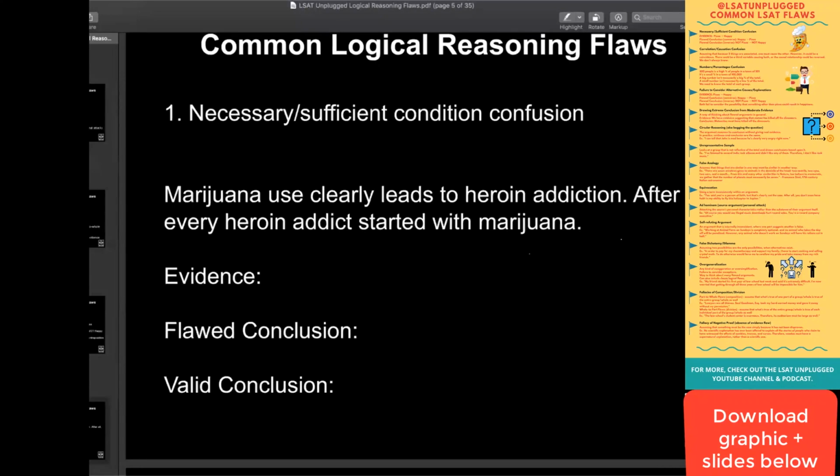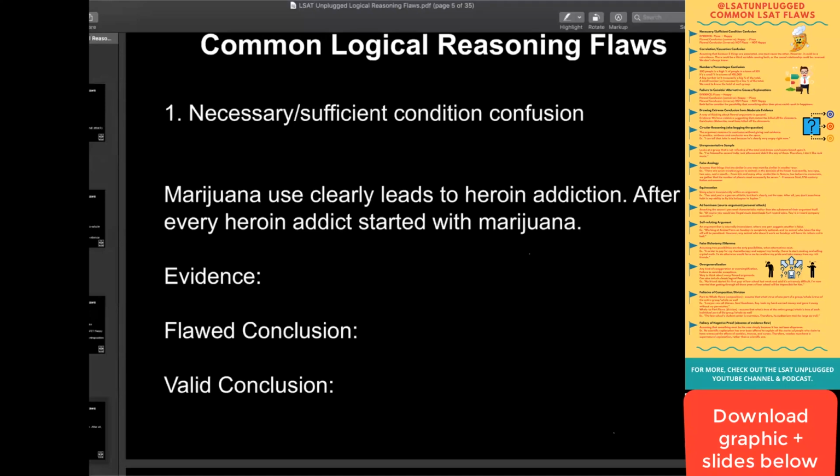So let's diagram this. I left here some blanks and we can fill in what's the evidence, what's the flawed conclusion, and then we'll take a moment to figure out the valid conclusion. And so yeah, Jasmine, exactly. The first sentence, marijuana use clearly leads to heroin addiction, is the conclusion in this argument. So I'll diagram here in the chat. Evidence is every heroin addict started with marijuana. So if you are a heroin addict, we know that you had marijuana first or prior. So H requires M is the evidence.